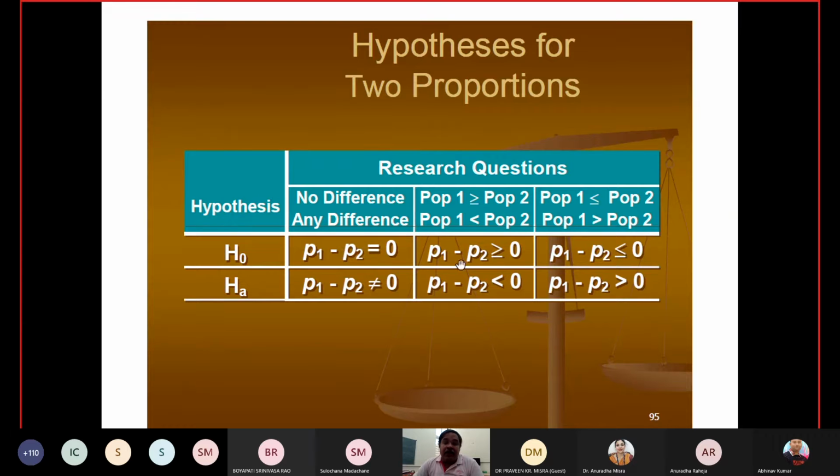Second, P1 is greater than P2, which can be written as P1 minus P2 is greater than 0. Third, P1 is less than P2, written correspondingly. This is the null hypothesis, and the corresponding alternate hypotheses are proposed here. You can use others too, but most of the time people use these.